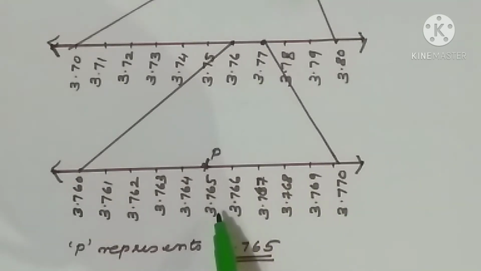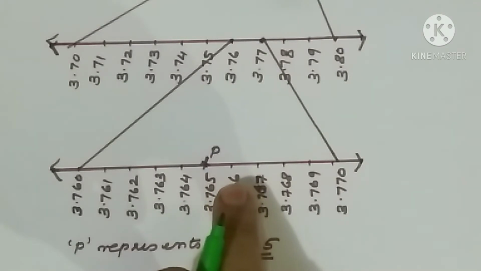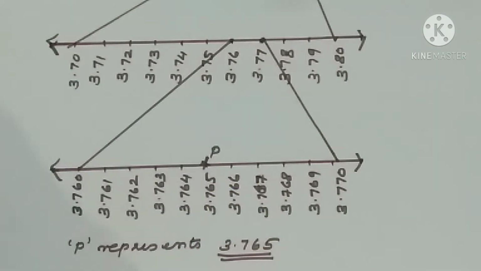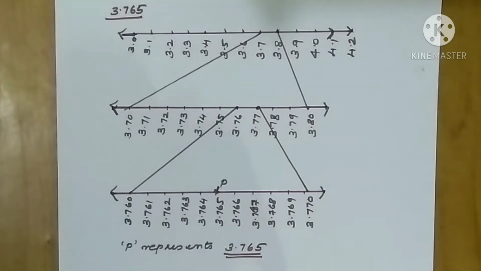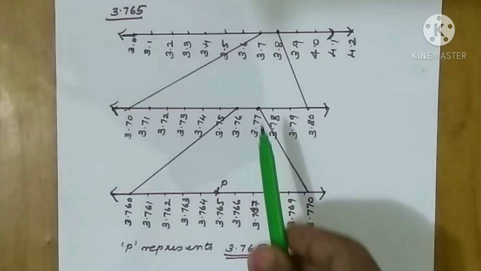So which number do we want? 3.765. I already told you while teaching the theory part, here three decimals are there, so 3 steps only are required, and after getting the result you can show it represented by an alphabet, that is P. So P represents 3.765. If you see overall, you can see that 3 steps are there. So directly you can start with the number line 3 ending with 4 only, because the number line is very lengthy, but whatever portion is required, that much only you have to take.